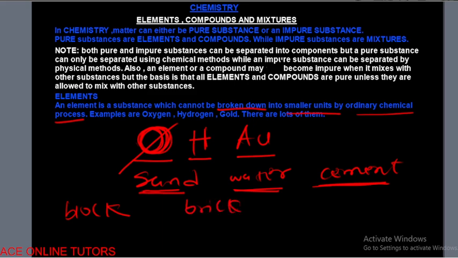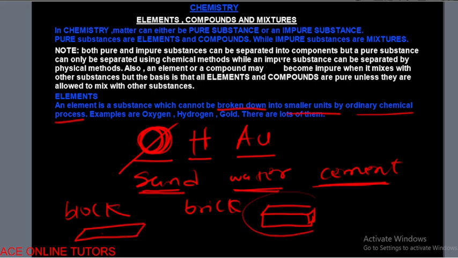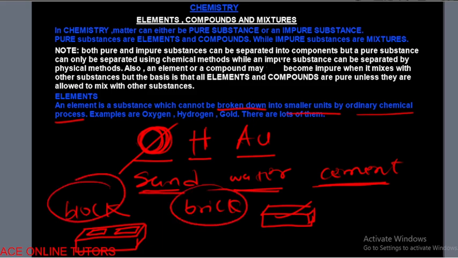Now, the difference between blocks and bricks is that bricks usually look like cubes with no holes in them. A brick resembles, what do I call this? A cuboid. Now, a block looks like this, and it has holes. It has two big holes. When you see this, what will you call it? You will say it is a block, right? When you see this, what will you call it? You say, this is a brick. So a block is not the same thing as a brick.